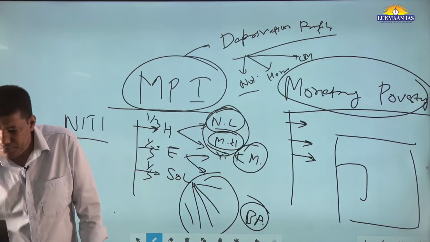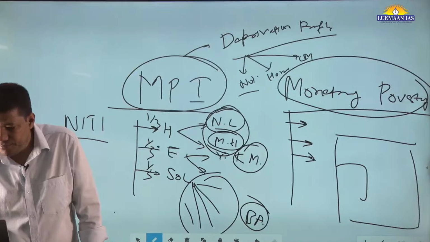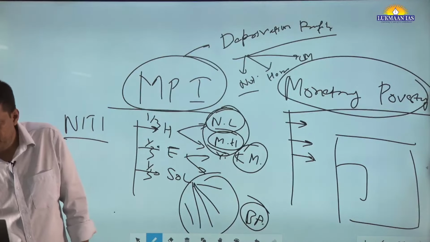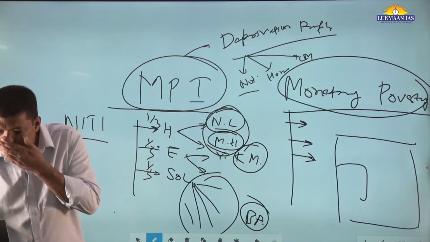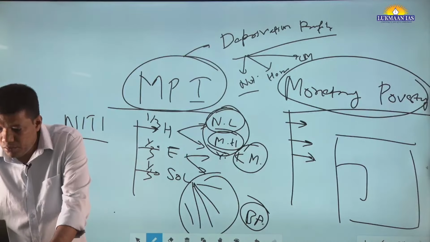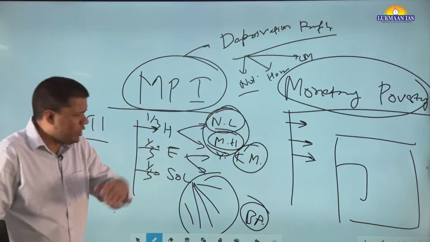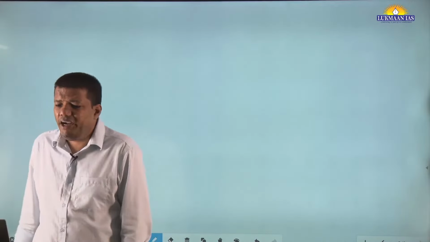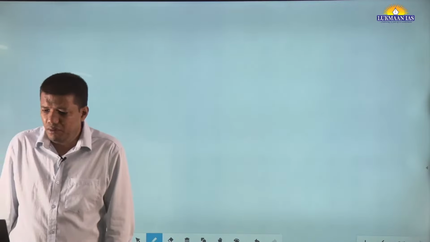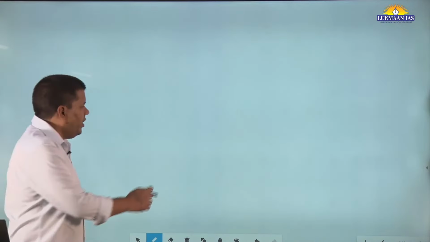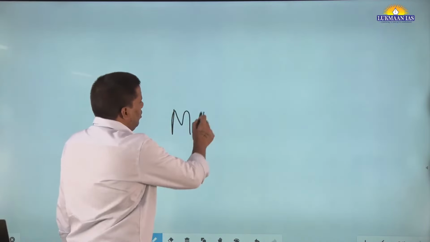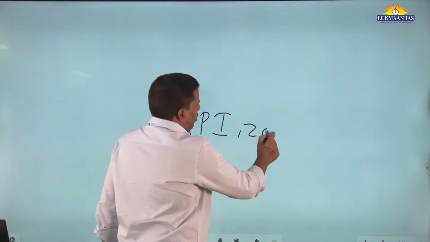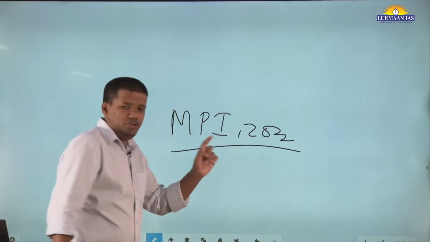Please write down, it's a kind of fact. The finding of the report, Multidimensional Poverty Index 2022. I'm talking about as per 2022.